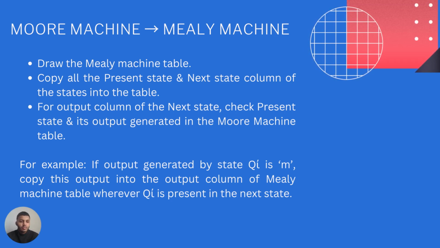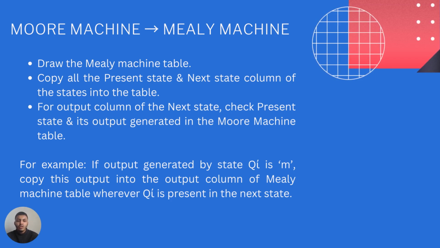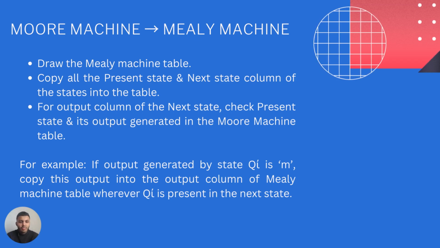We copy it to the table, and for the output column, the next state, we check the present state and its output generated in the Moore machine table. For example, if the output generated by state qy is m, copy this output to the output column of the Mealy machine table, wherever qy is present in the next state.